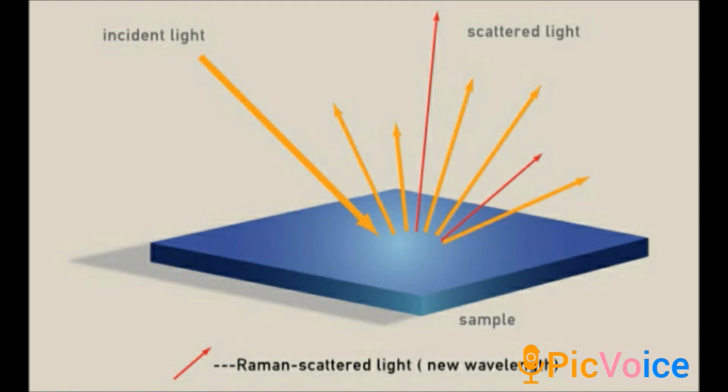Here, a spectral line frequency lower than the incident frequency is called the Stokes line, and the last one is the anti-Stokes line, where the spectral line frequency is higher than the incident frequency. So this is about the Raman scattering.